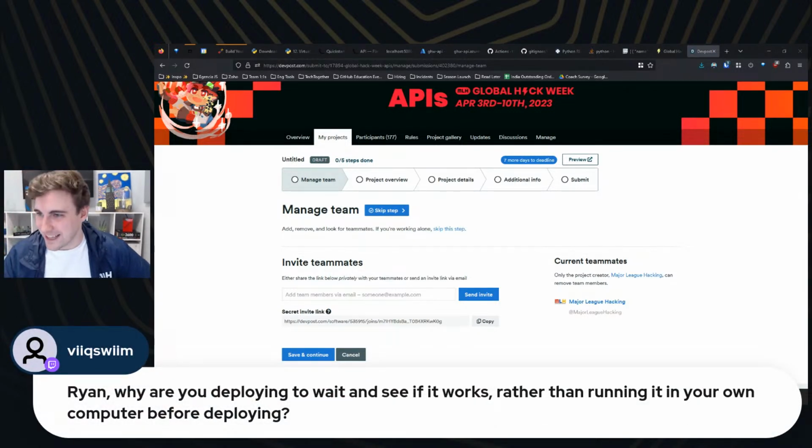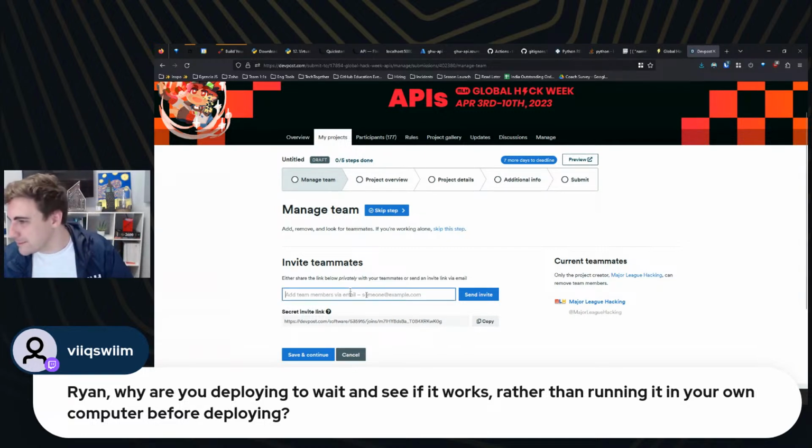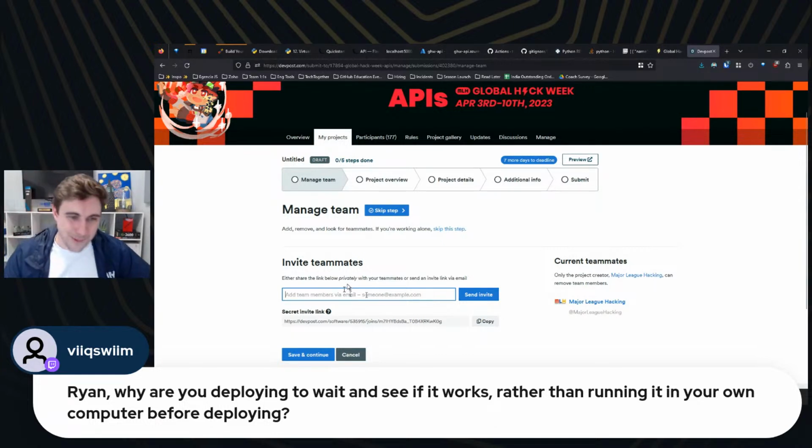Veeksquim? I don't know how to pronounce that. If you two want, if you give me your DevPost names, I will add you as collaborators here. Oh, I need email. That's frustrating. I can't do it by your DevPost name. All right, we'll leave it be here.